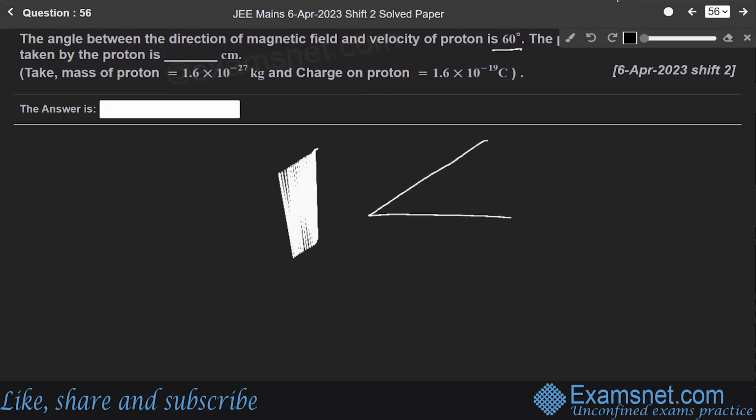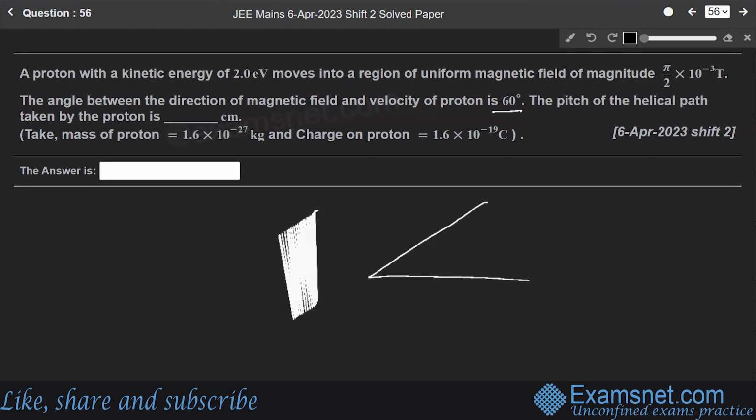Now let us understand this question. It is saying that a proton with a kinetic energy of 2 electron volt, given kinetic energy is 2 electron volt, moves in a region of uniform magnetic field of magnitude B, pi by 2 into 10 to the power minus 3 Tesla.